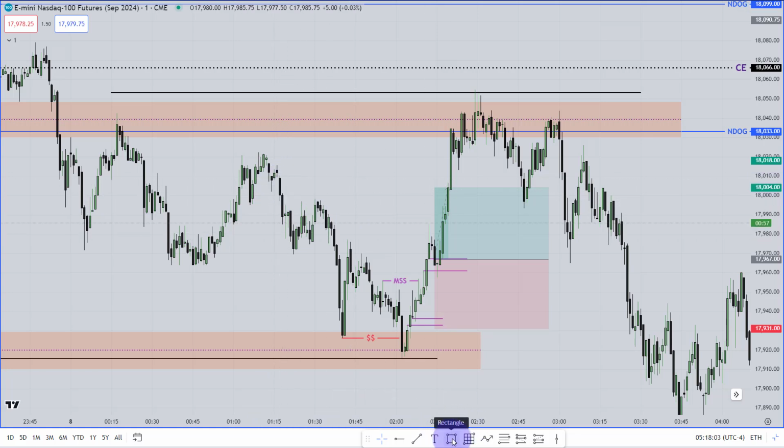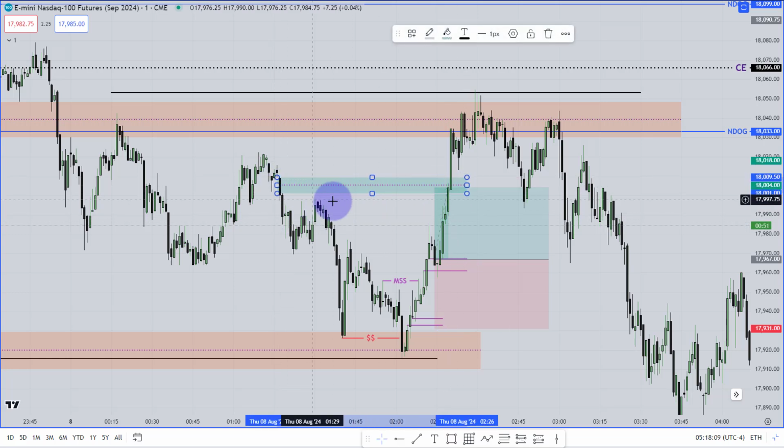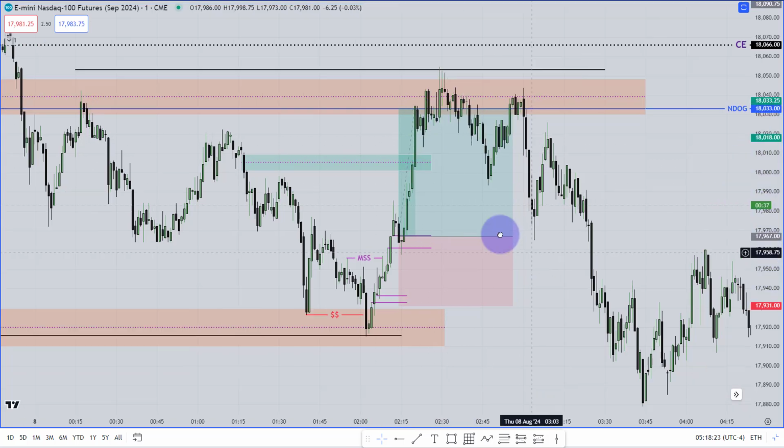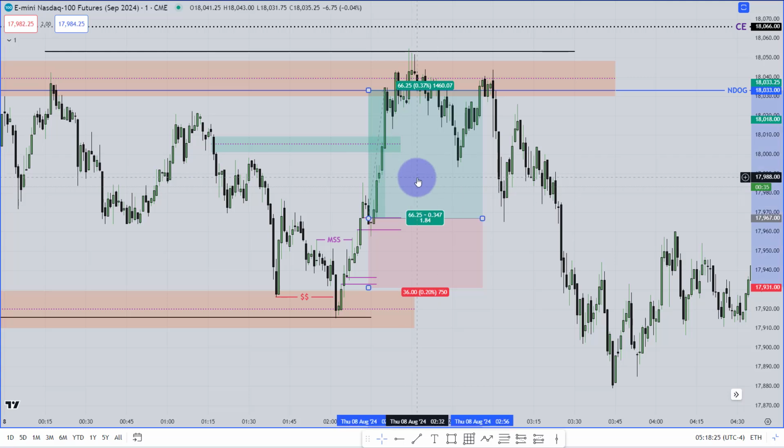You can see there is your last fair value gap to that specific leg. You can target that last fair value gap. There are some relatively equal highs, and above those relatively equal highs is the last fair value gap. Or you can take a partial over there, and then hold your trade until the new day opening gap low. This is also logical if you want to do that. It's up to you how you would love to trade around that area.